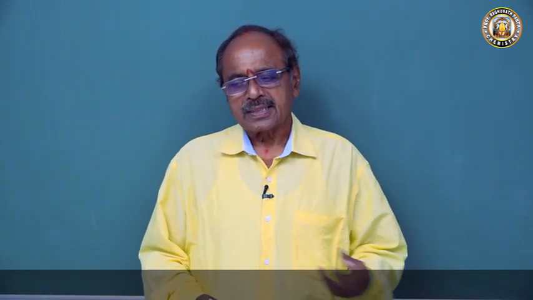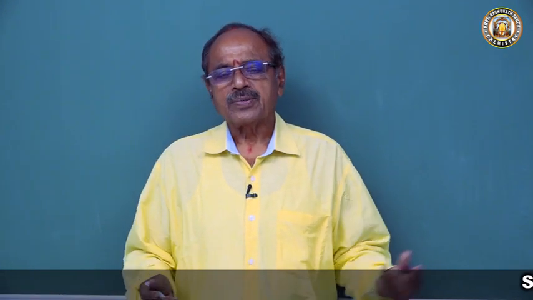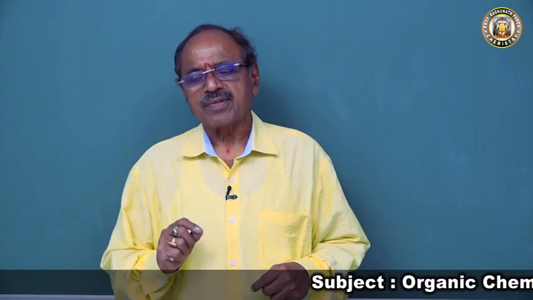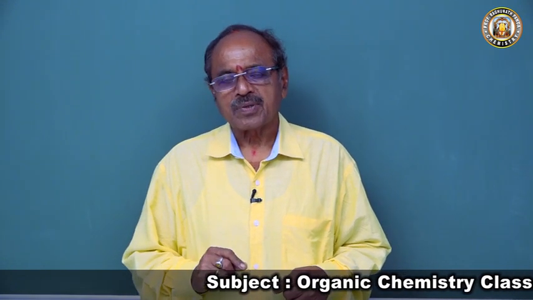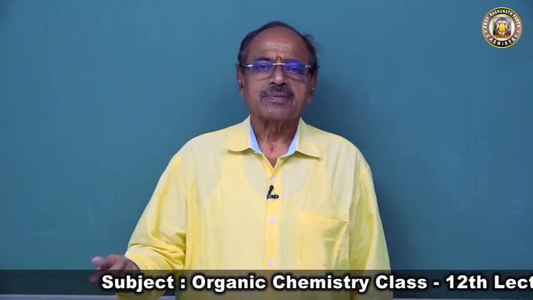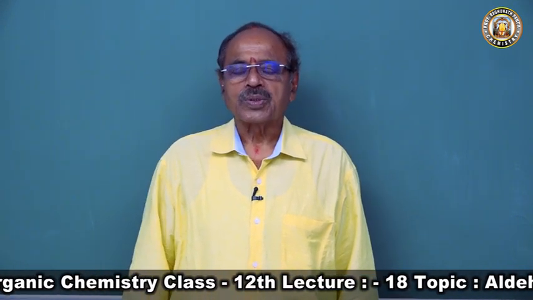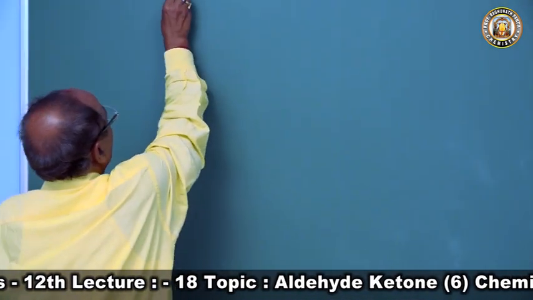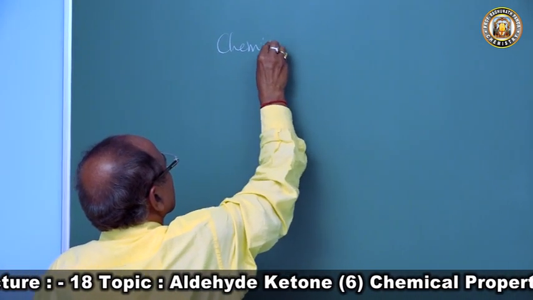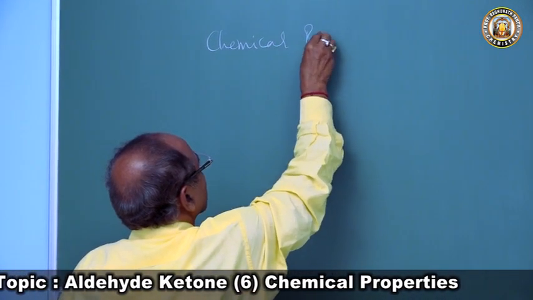Because if you look at the organic compounds, it starts with alcohol, then comes aldehyde, then comes carboxylic acid. So it is an intermediate between alcohol and carboxylic acid. If a student gets a very good idea about the chemical properties of these carbonyl compounds, it becomes very easy for him or her to do much better in the board and also the entrance exams. Now we will discuss today the chemical properties of carbonyl compounds.